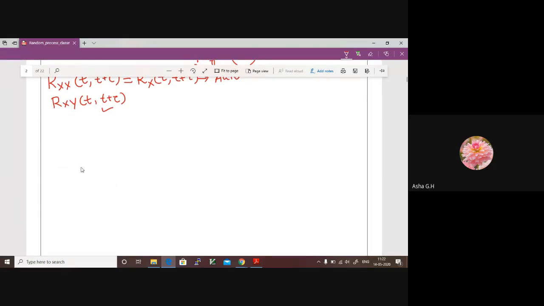Before we go to that, there is another concept called covariance. This is autocovariance. Again, we deal with the same single random variable. Now, how do we denote it? We denote it by C, the covariance between the two random variables, and this is equal to the covariance of x of t and x of t plus tau.